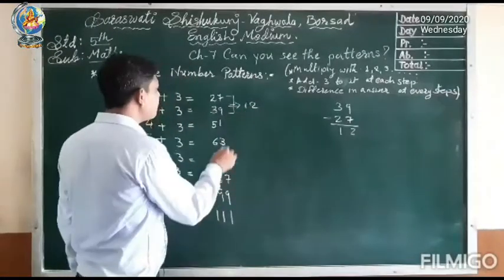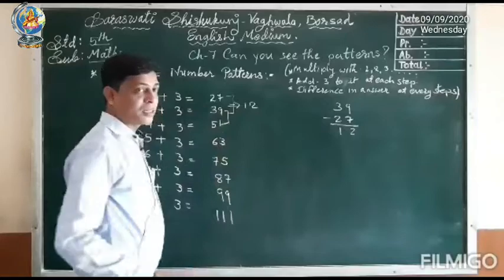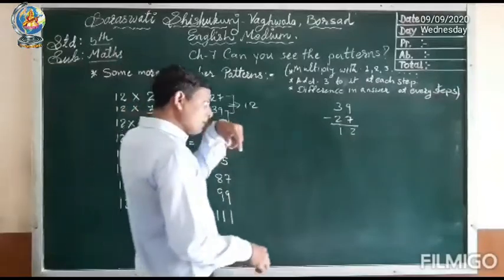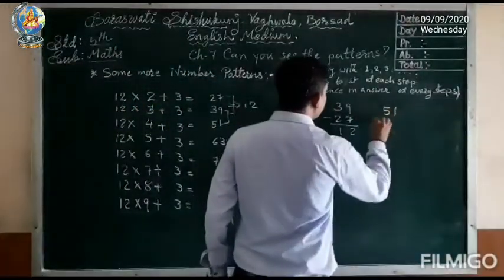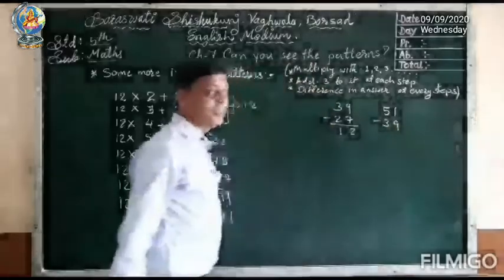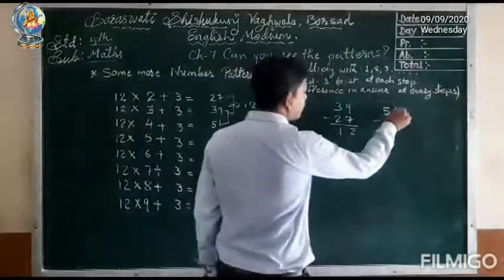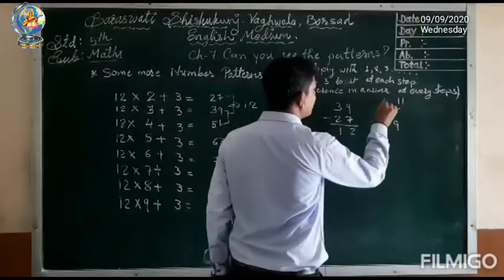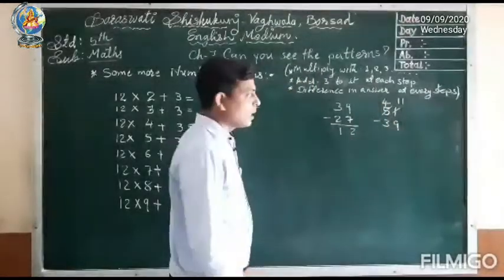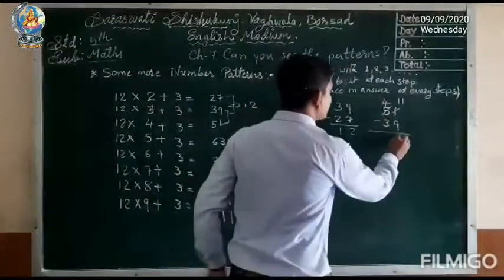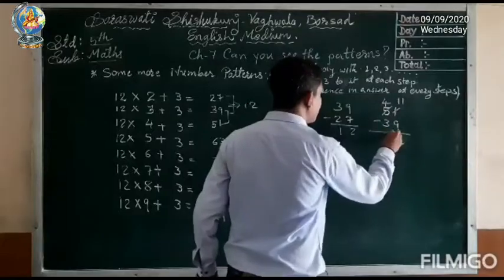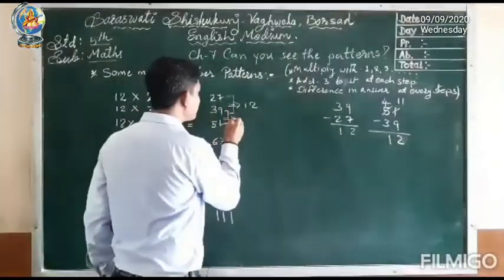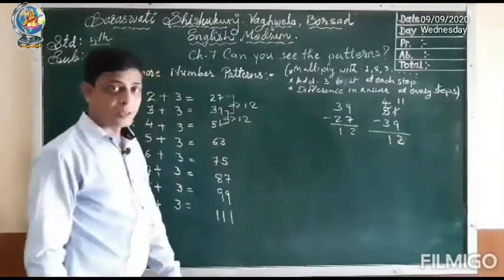Now we will find the difference between these two numbers, 39 and 51. So 51 minus 39. 1 minus 9 is not possible, so this will become 11 and this will become 4. 11 minus 9 is equal to 2 and 4 minus 3 is equal to 1, so 12. The difference of these two numbers is also 12.